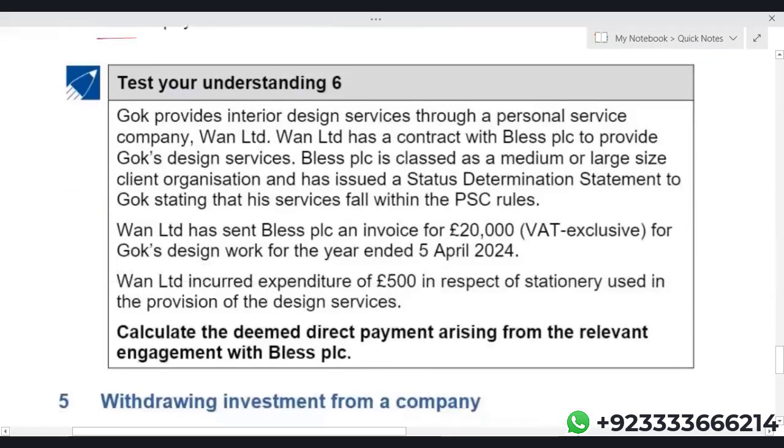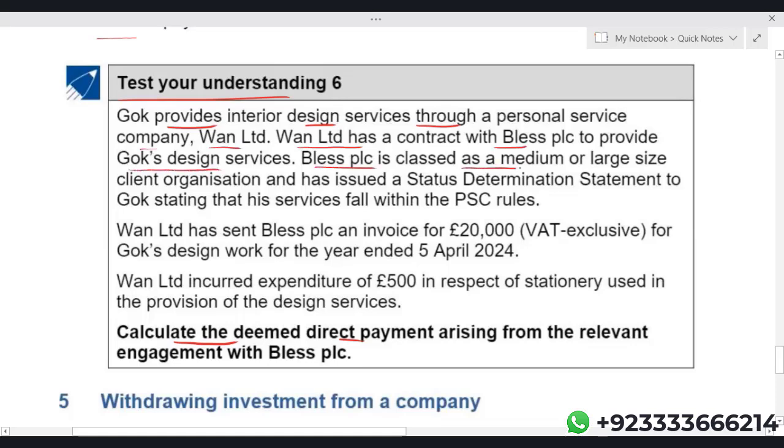Just see this and test your understanding 6. This will give you a really good idea of how we calculate deemed direct employment payment. Calculate the deemed direct payment arising from the relevant engagement with Bless PLC. GOK provides interior design services through a personal service company. One Limited has a contract with Bless PLC to provide GOK's design services.